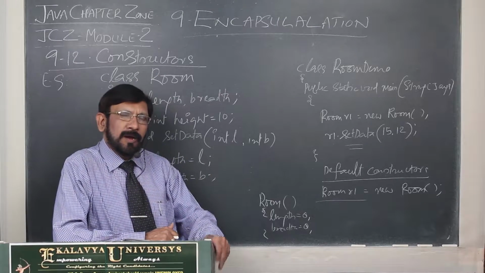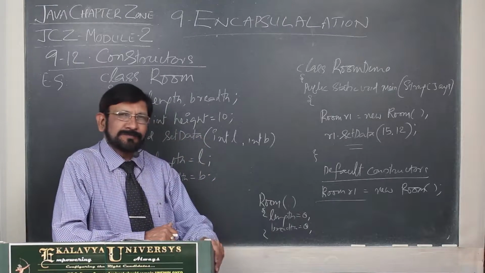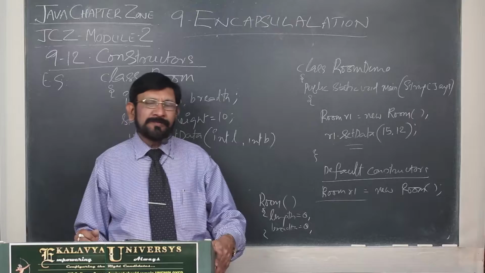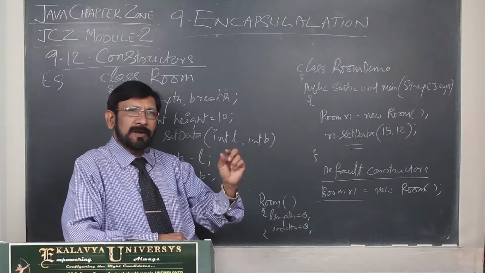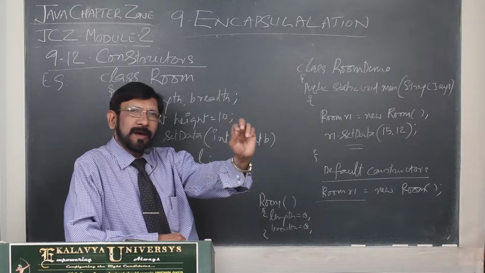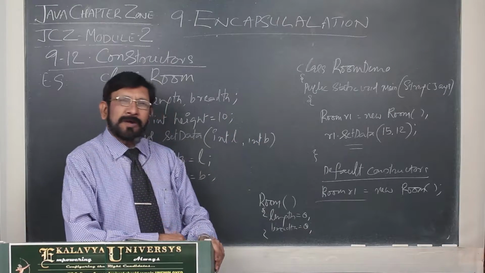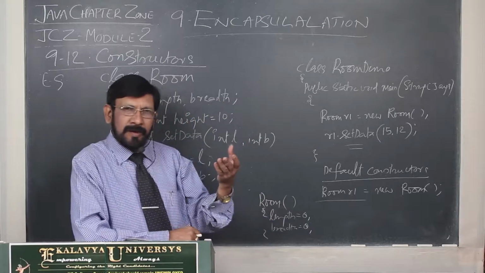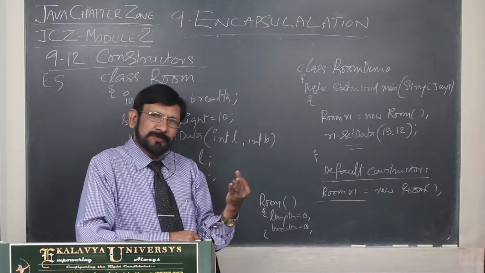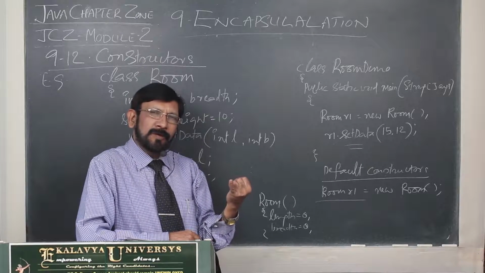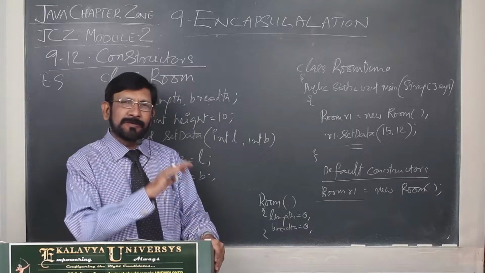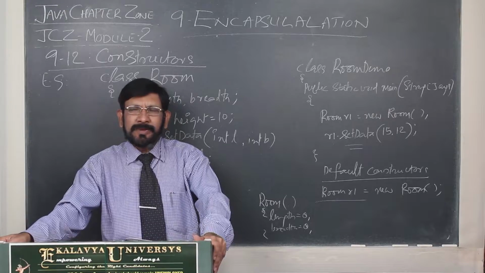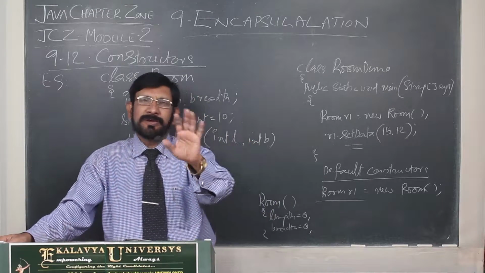Before our explicit initialization, they are initialized by the default values. What are the default values? Default values depend on the type of the variable. For all numerical types, the default value is 0. They are byte, short, int, long, float, and double. These are the numerical primitive types. For these numerical primitive types, the default value is 0.